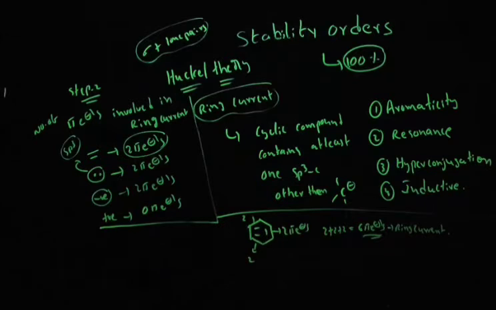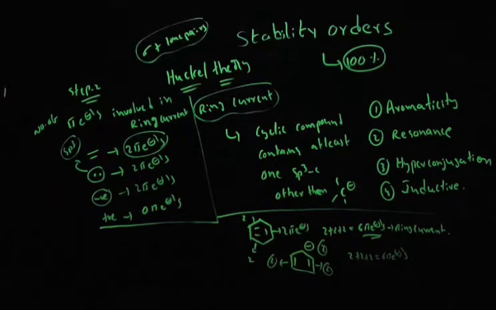Again, one more example. Suppose you have a compound like this. A negative charge is there, again you count 2 pi electrons. A double bond is there, 2 pi electrons. This double bond is there, again 2 pi electrons. Total 2 plus 2 plus 2, again 6 pi electrons.